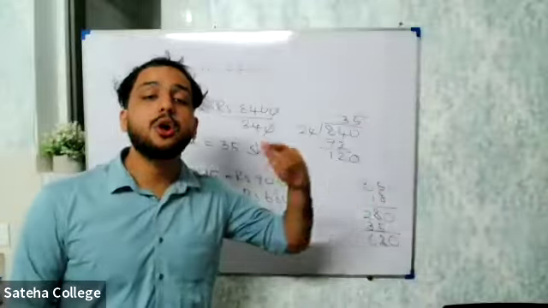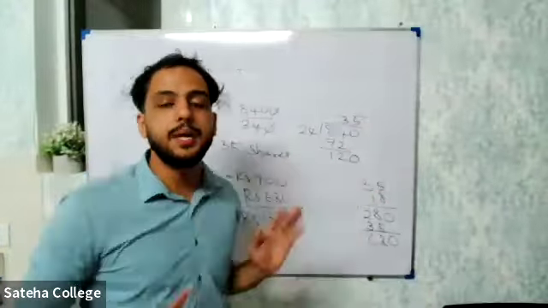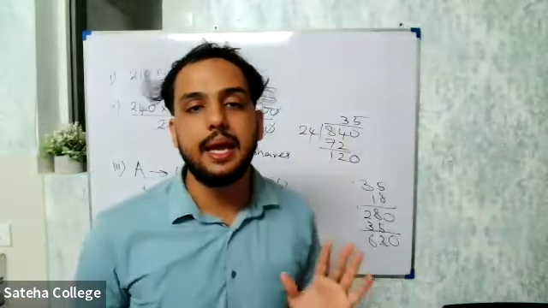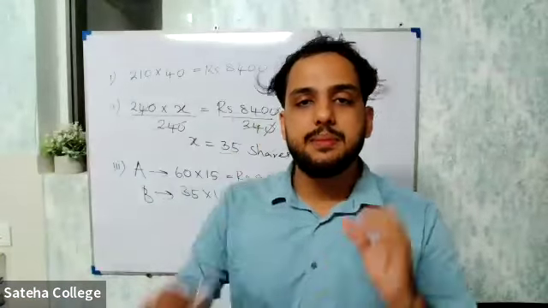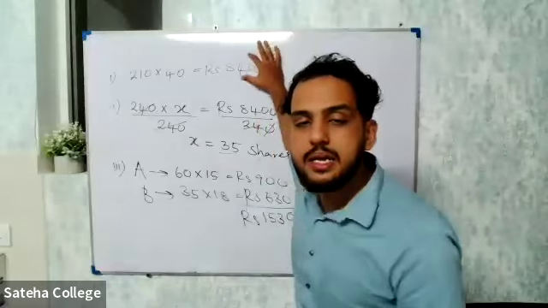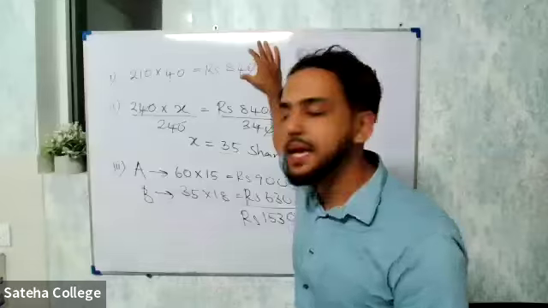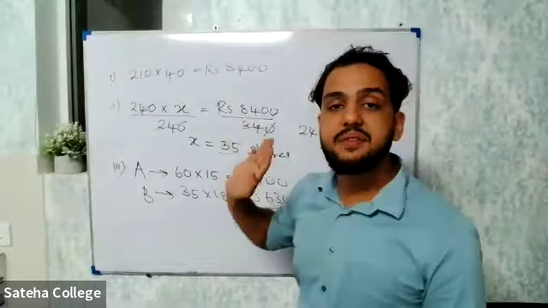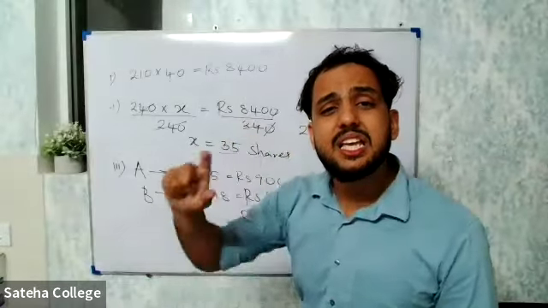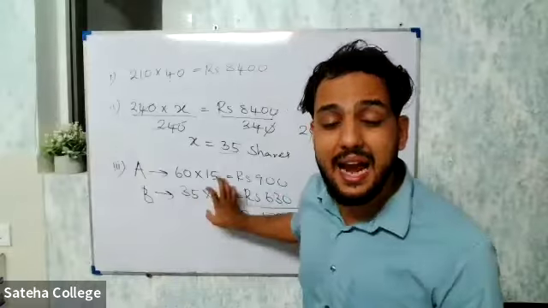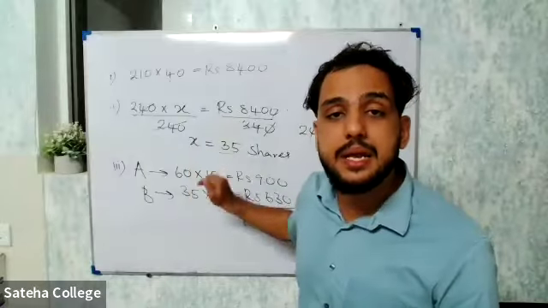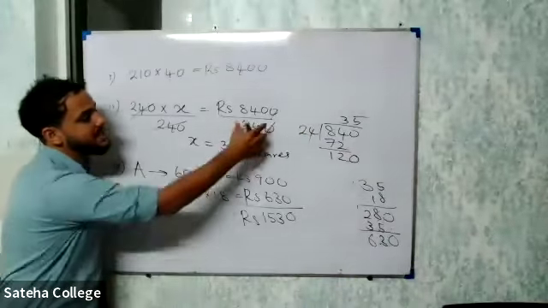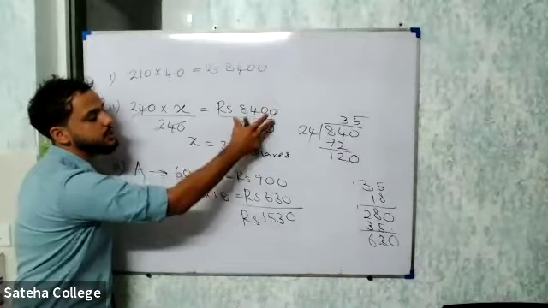He decided to sell 40 shares, keeping 60 shares in company A. These 40 shares, he decided to sell from company A and buy shares from company B. It's the same amount, 8,400 he got by selling the shares in company A. The same amount he invested in company B and he bought 35 shares. Now they are telling you, show that he got an additional amount in the annual dividend income in company B than company A. Now see here, we know by selling these 40 shares, he got 8,400.